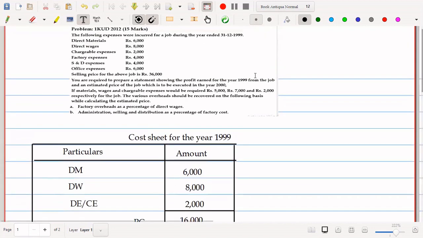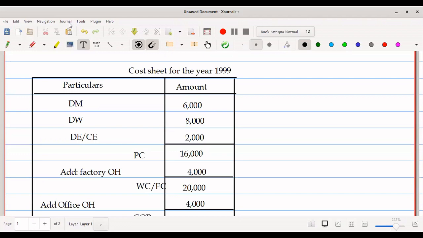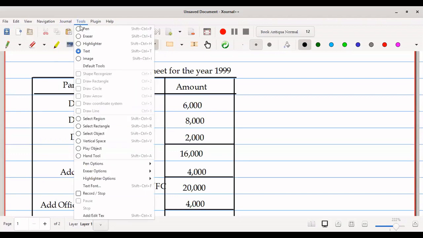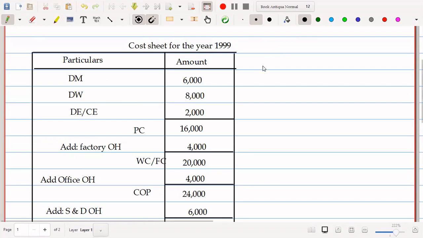Now regarding estimated cost sheet, they have given three information, that is direct material, direct wages and direct expenses information are given. But regarding factory overhead, it is to be charged as per the percentage of direct wages. Administration and selling are to be taken as a percentage of factory cost. So let's do this here. You have to just know the formula, how to apply this. So when you are familiar with the formula, we can do it fast.